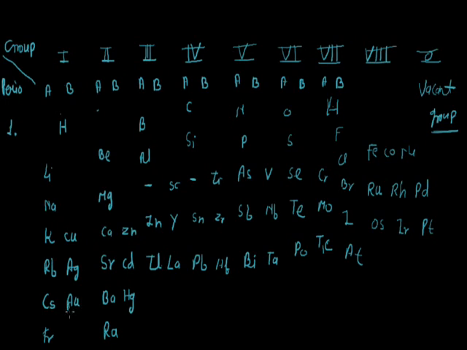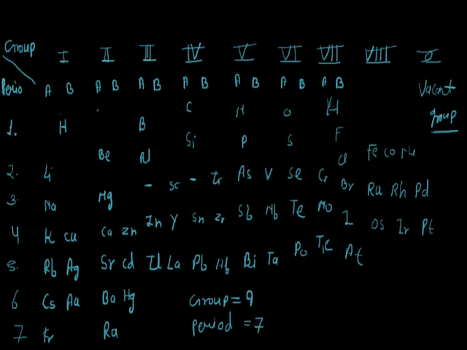On this format we can see that there are 9 vertical columns, which are called groups. So in the Mendeleev table, the total number of groups equals 9. Now we will discuss the horizontal rows. The rows are first, second, third, fourth, fifth, sixth and seventh. So a horizontal row is called a period. So the Mendeleev table consists of a total of 7 periods.